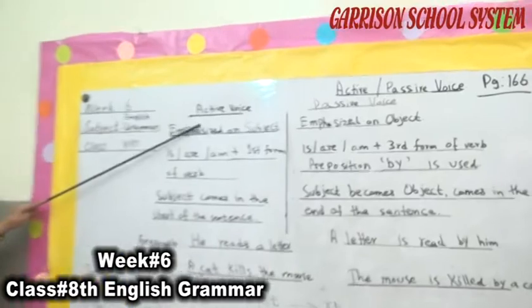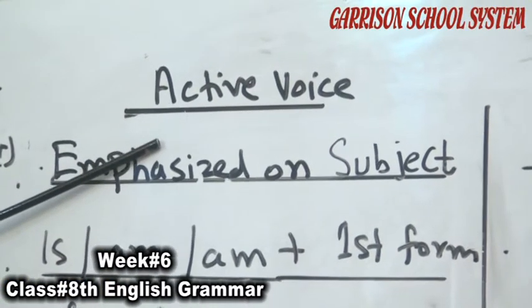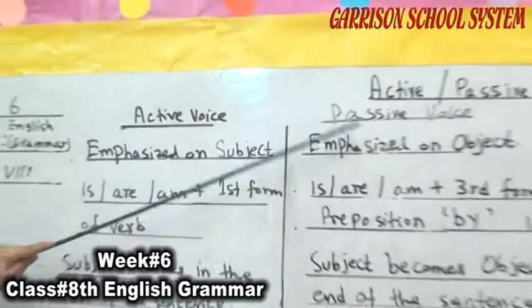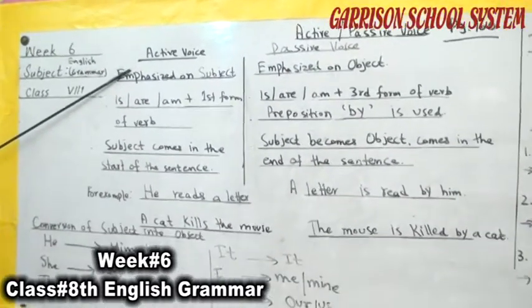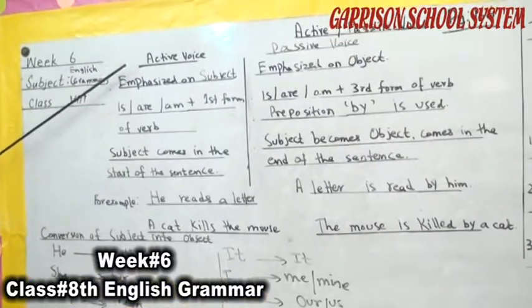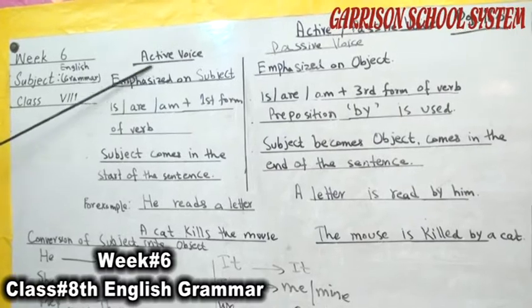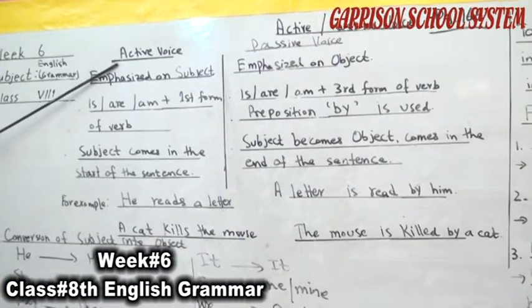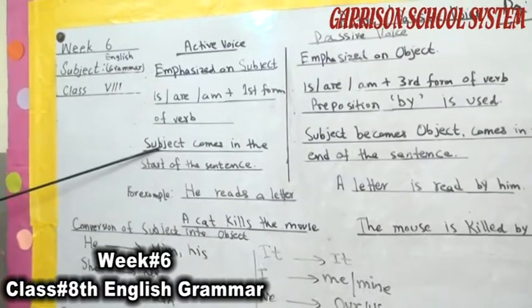First of all, what is active voice? Then we see what is passive voice. As it is mentioned from its name, active voice, what thing is active in that sentence? The subject is active in that sentence.